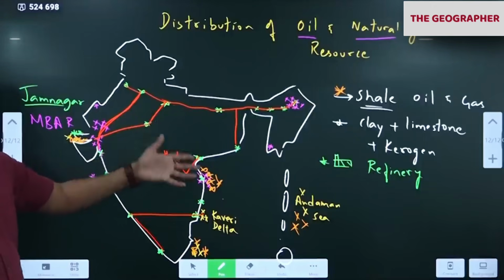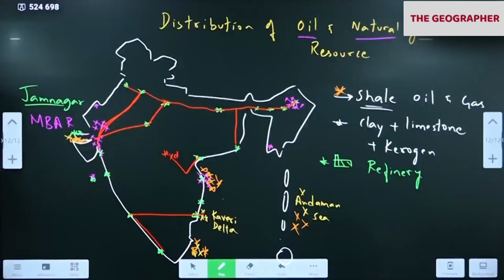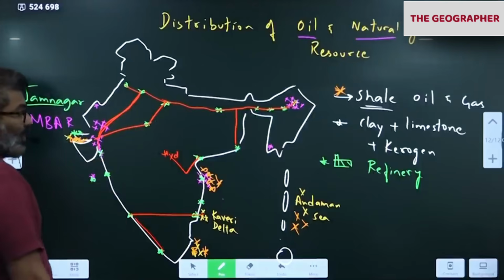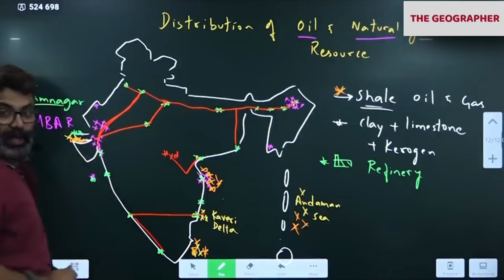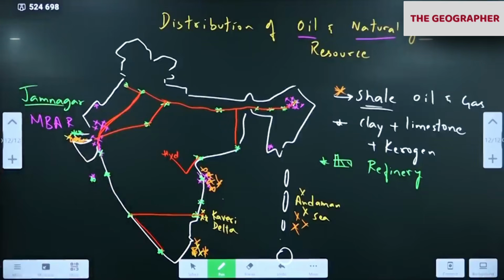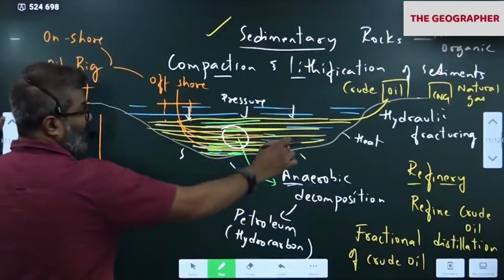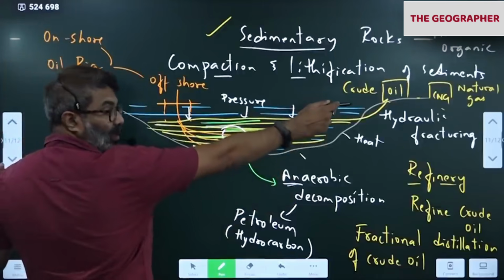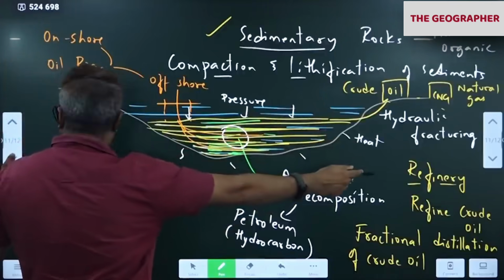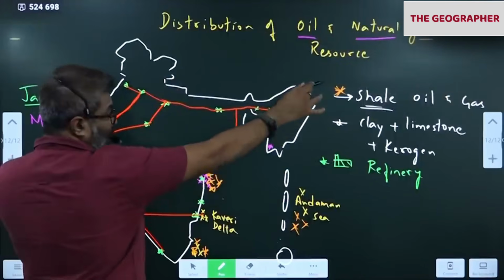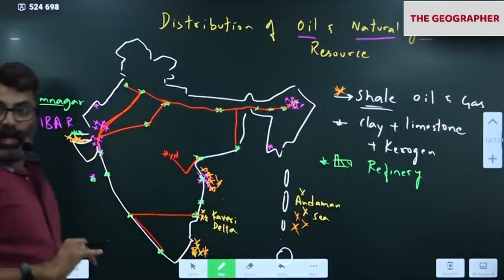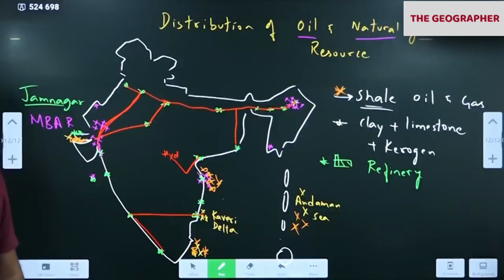Correct. So now a lot of things are changing very rapidly. You know how the pipeline topic will come. Pipeline I will discuss when I discuss transportation. I wanted to discuss this topic because we have discussed formation, oil, refinery. So I wanted to show you where we have oil in India and where we have refineries.